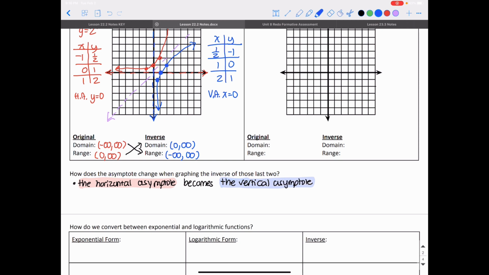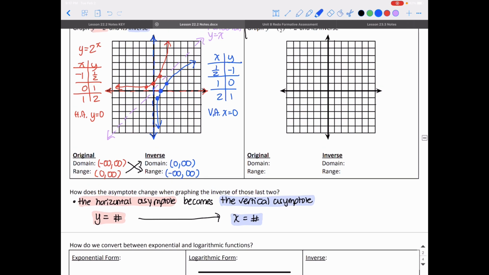And what I also know about the asymptotes is if I started with the horizontal asymptote being y is equal to a number, the vertical asymptote will be x is equal to that number. So I'm just flipping the x and the y. If I had y is equal to a number as my equation for the horizontal asymptote, my logarithm, the inverse, would have x is equal to that same number as my vertical asymptote, the line I'm not touching.